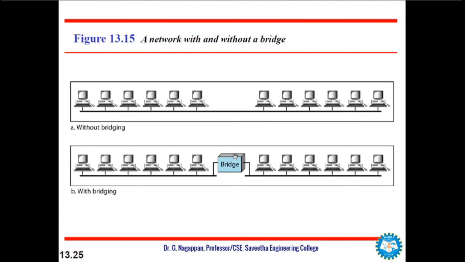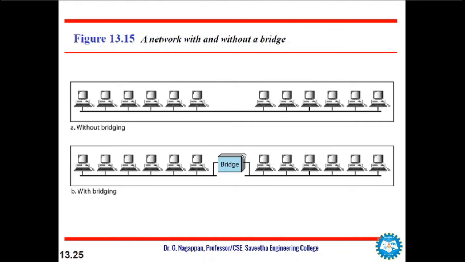So 10 by 7, so each station theoretically is offered 10 by 7 Mbps instead of 10 by 12 Mbps in this case.